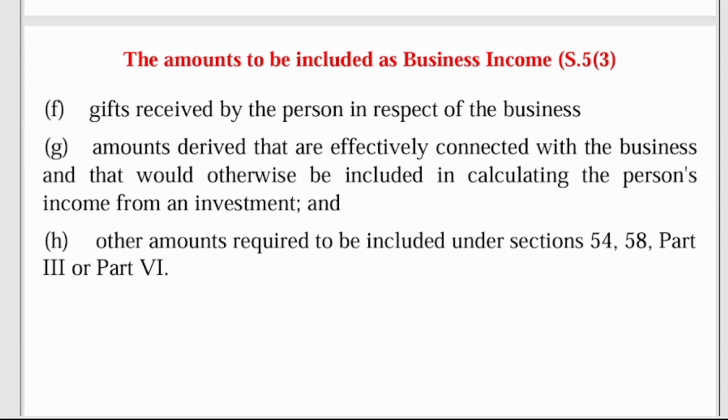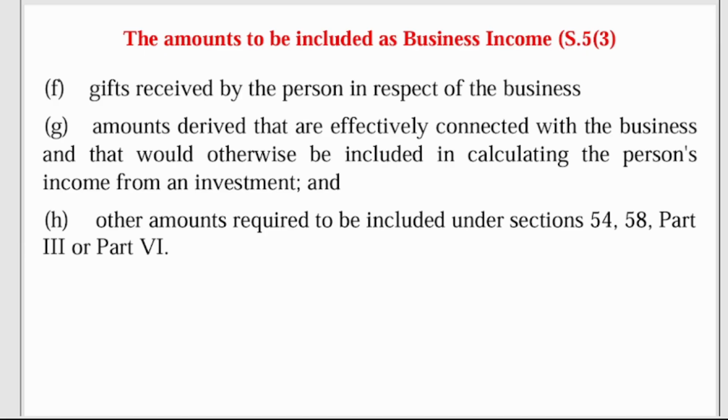We have gifts received by the person in respect of the business. If you are doing the business, the gift that you receive, you can add as business income. Then amounts derived that are effectively connected with the business, and that would otherwise be included in calculating a person's income from investment. So any amount that you receive as a result of the business, you add it. And other amounts required to be included under section 54, 58, Part II and Part VI.